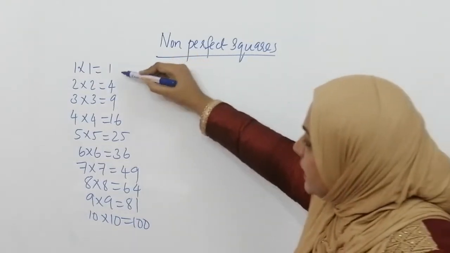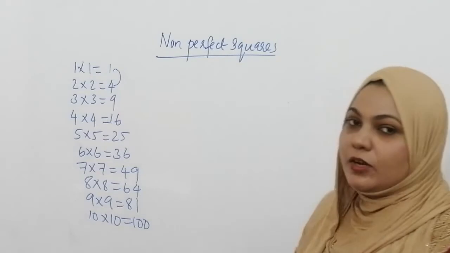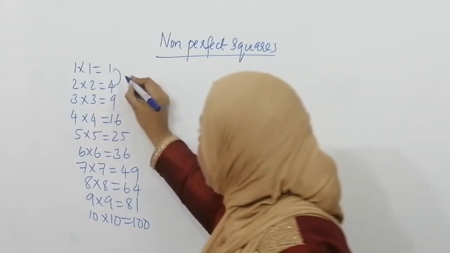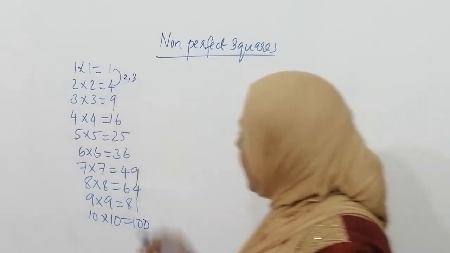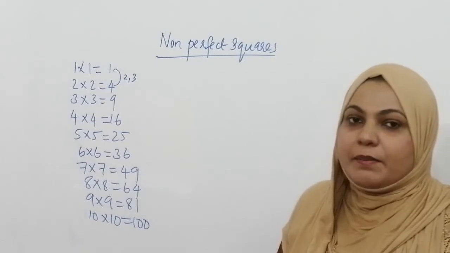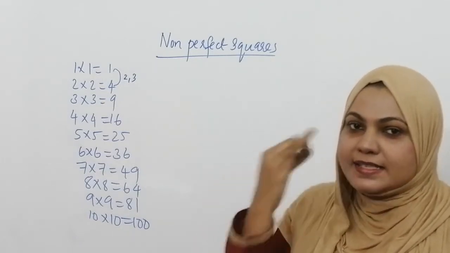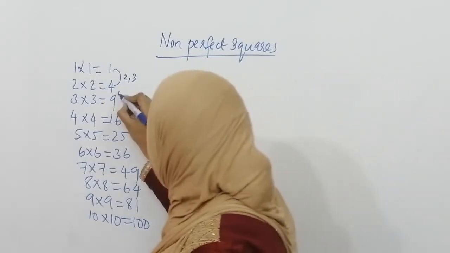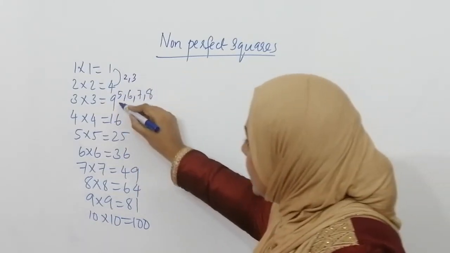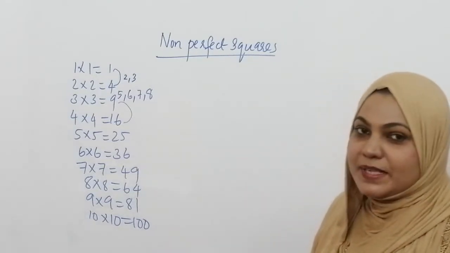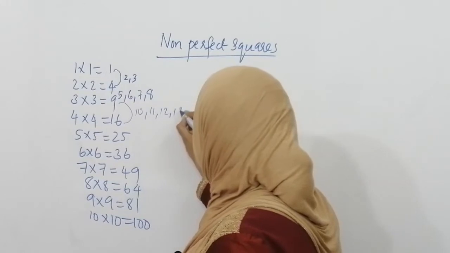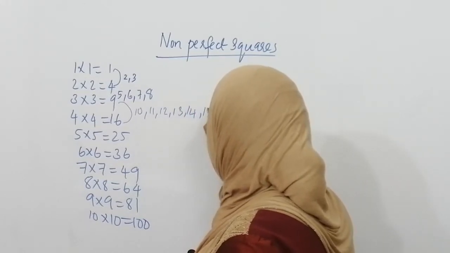So let's take between 1 and 4. Obviously there are two numbers. Which are the two numbers? 2 and 3. Similarly, between 4 and 9, how many numbers are there? 5, 6, 7, 8. Between 9 and 16, how many numbers are present? 10, 11, 12, 13, 14 and 15.